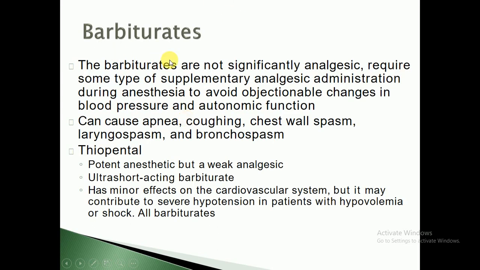Barbiturate is another category. Barbiturate is also available in the form of IV infusion, so it comes under the category of intravenous anesthetics. Barbiturates are derivatives of barbituric acid. They are not significantly analgesic. They require some type of supplementary analgesic administration during anesthesia to avoid objectionable changes in blood pressure and autonomic function. They can cause apnea, chest wall spasm, laryngospasm, and bronchospasm.